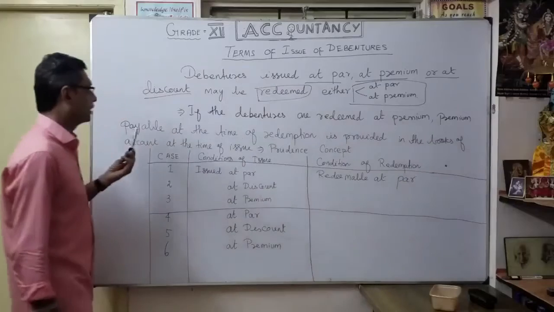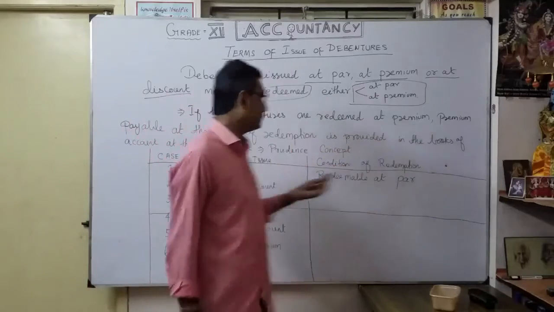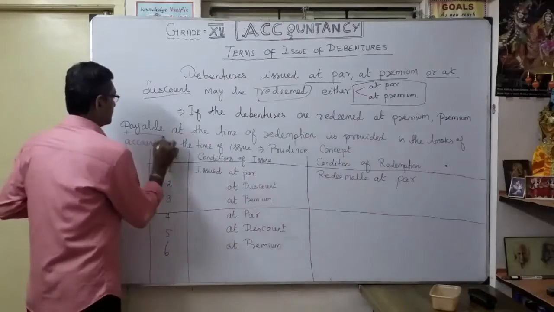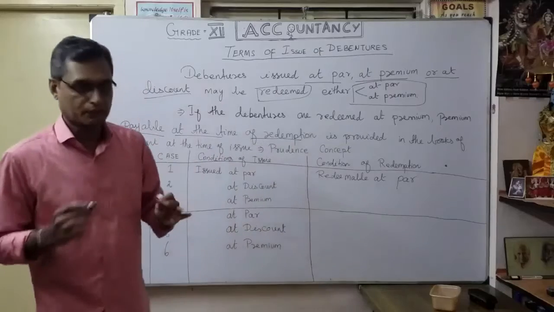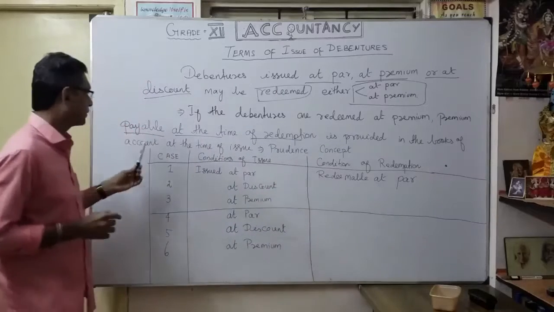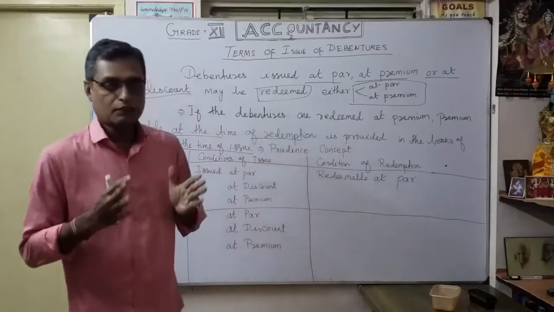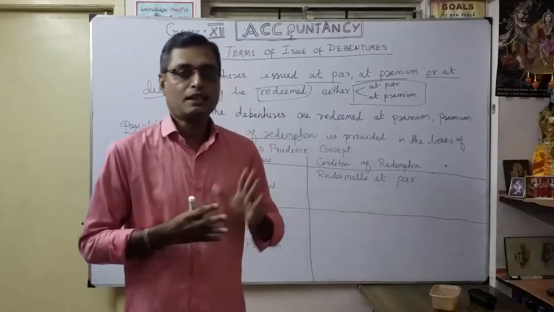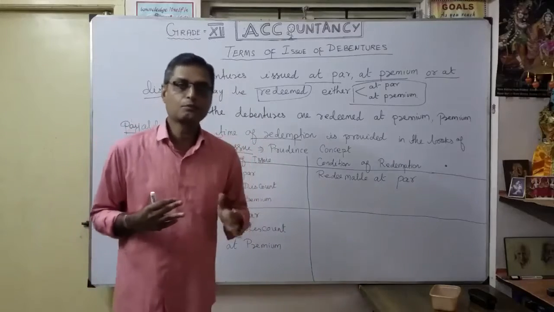The idea is that if the debentures are redeemed at a premium, the premium payable at the time of redemption must be provided for in the books of account. When? At the time of issue. Whenever you issue debentures, at the time of issue itself you declare the redemption terms also.